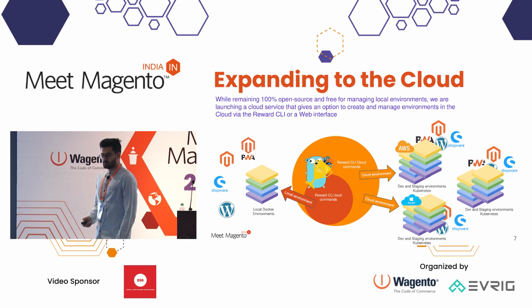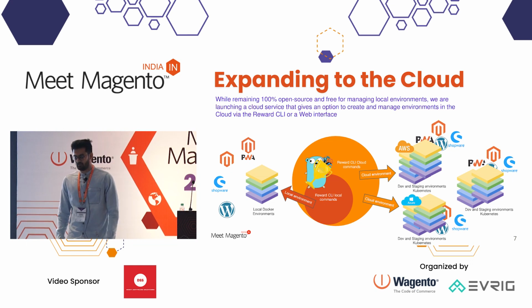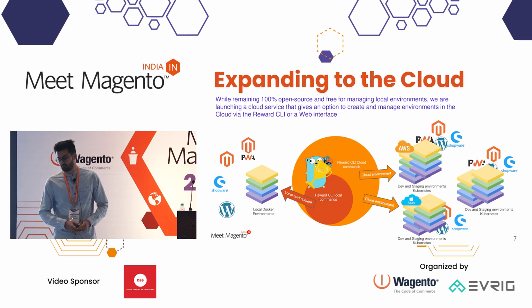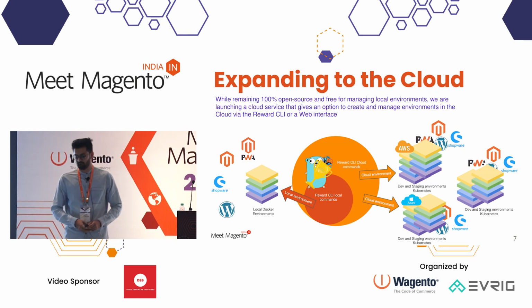Okay, so first let's check the Reward documentation dashboard. So here we have the dashboard of the Reward documentation, and here we have a section on the installation of Reward, and then global services, and then environments. So the supported environments are Magento, Laravel, PWA Studio, Shopware, Symfony, WordPress, and then we have the user guide of some common commands.